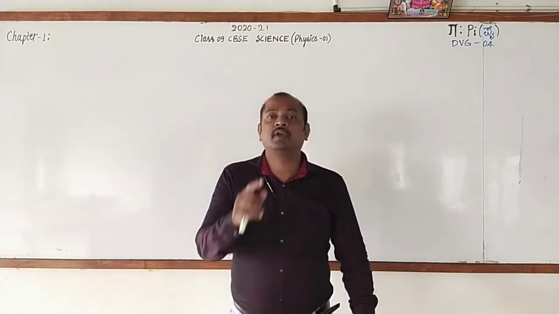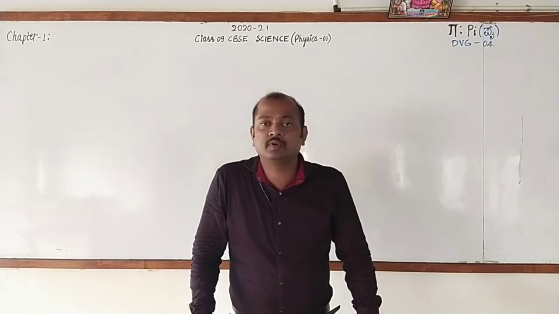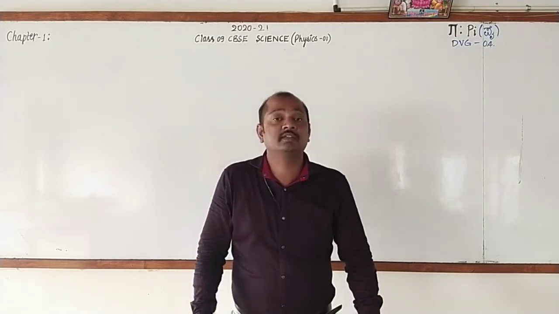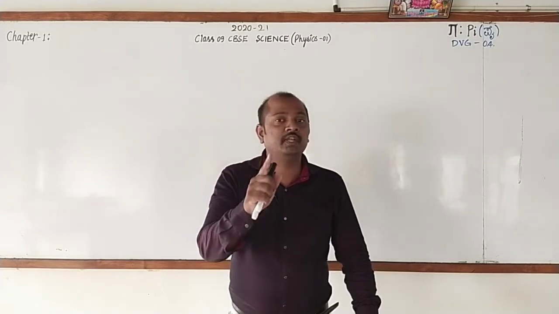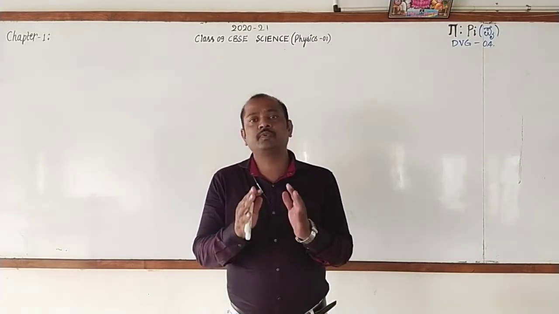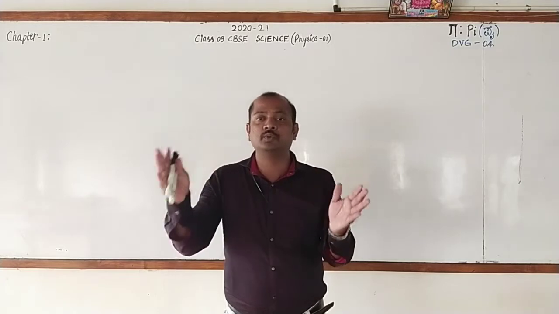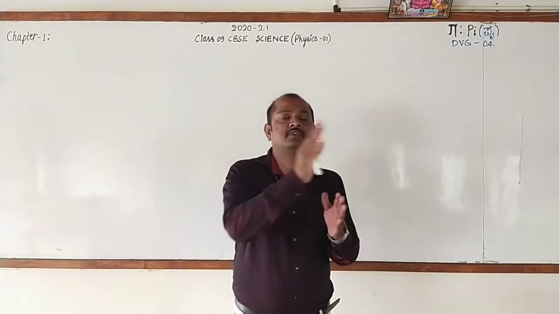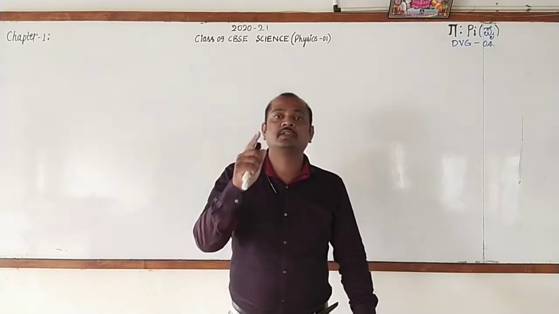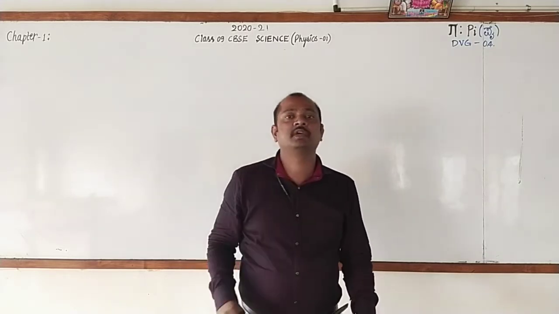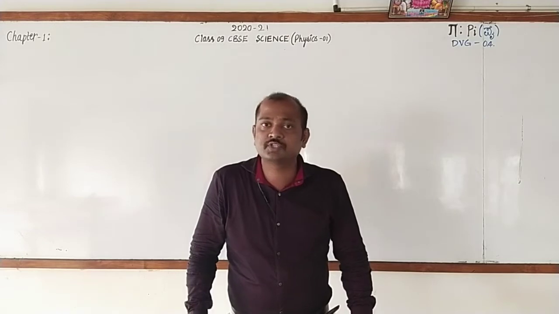Yes, if you have seen the index of your 9th standard CBSE science textbook, you will come to know that there are 15 chapters, and these 15 chapters are divided into 3 branches: physics, chemistry and biology. In physics we have 5 chapters, in chemistry we have 4 chapters, and in biology we have 6 chapters.